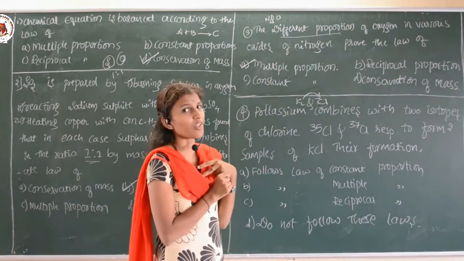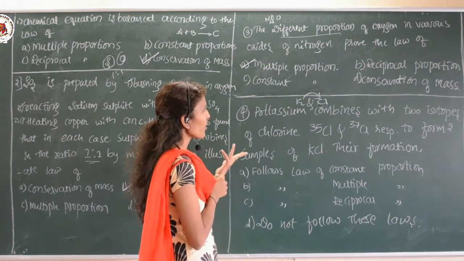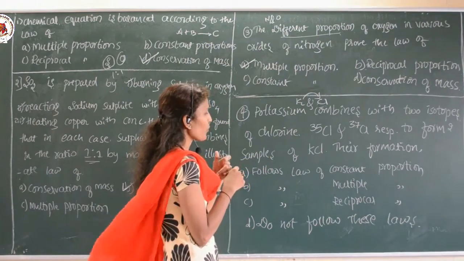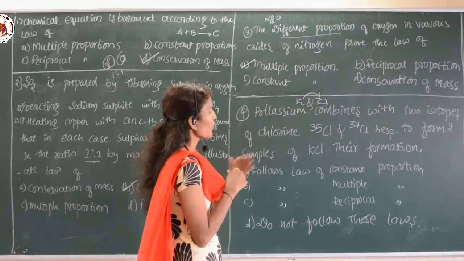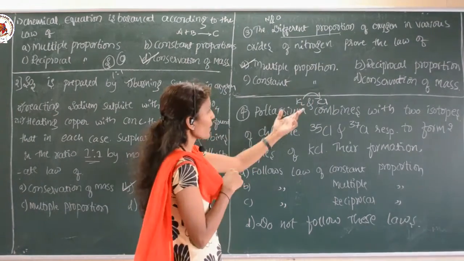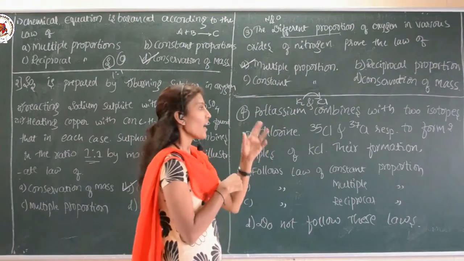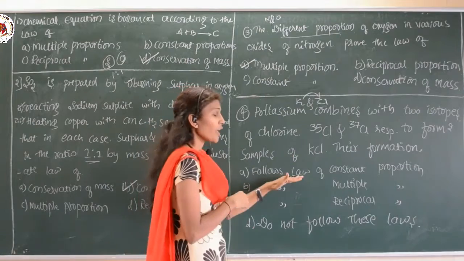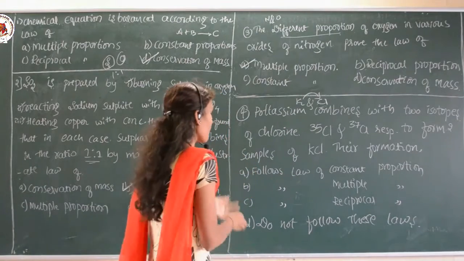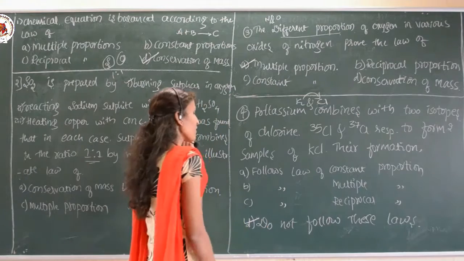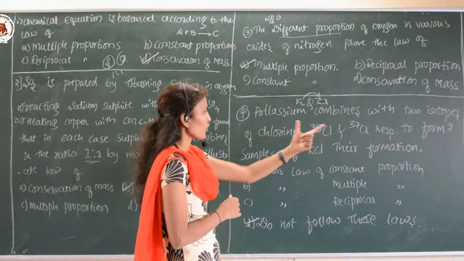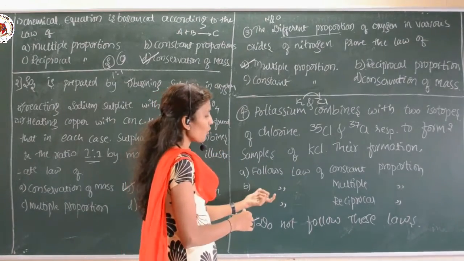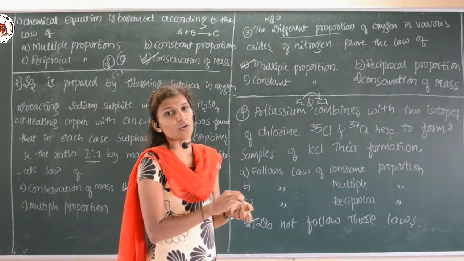Potassium is combining with two isotopic forms. Here they have not mentioned anything regarding any proportion of their mass, definite proportion or different proportion, nothing is there. When K is combined with Cl, which has two isotopes, and it forms two samples, their formation will not obey any of these laws. So the fourth one is the answer. The formation of the two samples of KCl does not follow any laws of chemical combination.